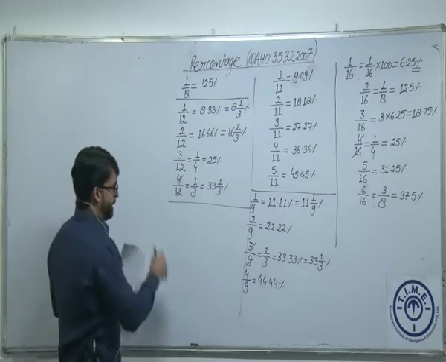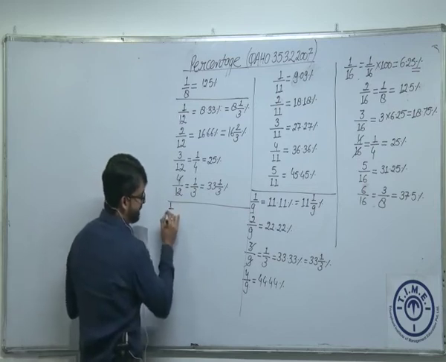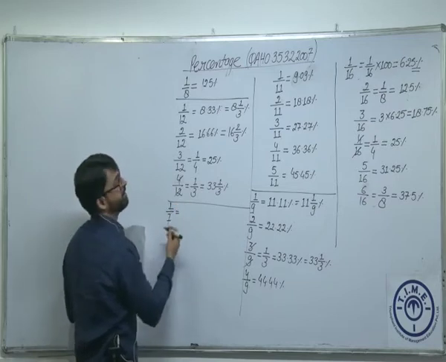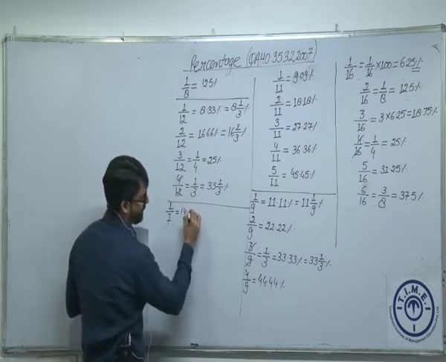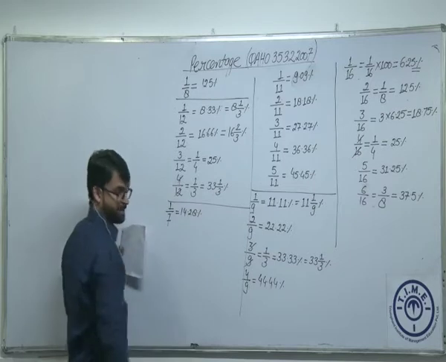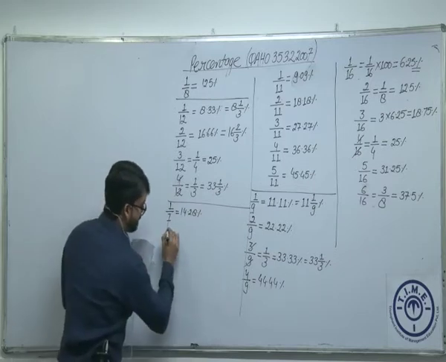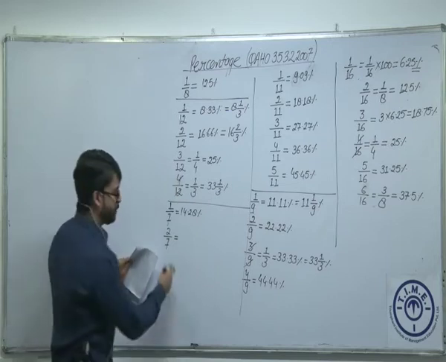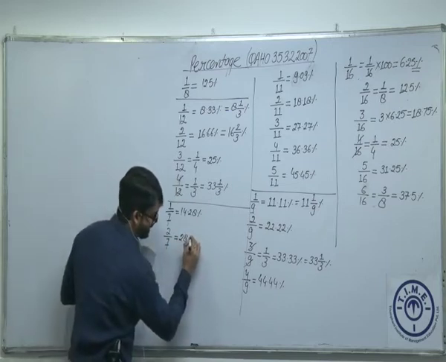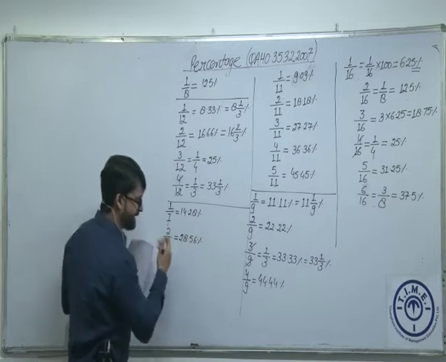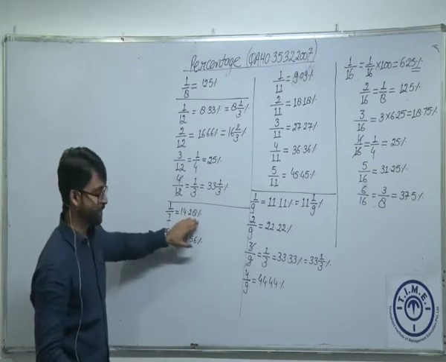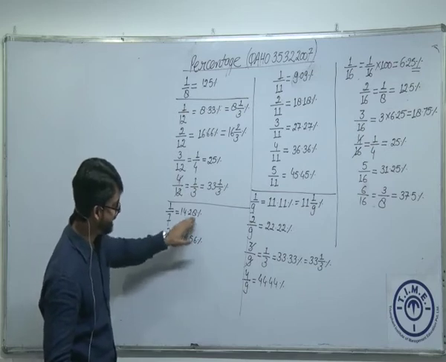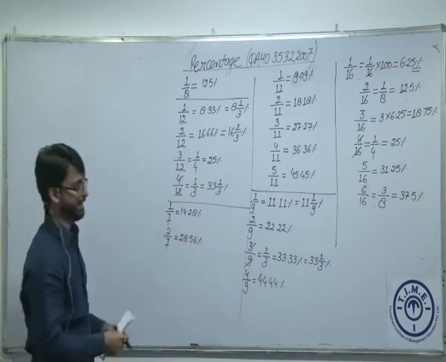Fine. Let's say one more fraction we can use, 1 by 7. What is 1 by 7? 100 by 7 is 14.28%. Okay. 2 by 7. What is 2 by 7? 2 by 7 is 28.56%. How do we get this? This 1 by 7, 14.28%. Double of this, exactly double of this. Double of 14 is 28, double of 28 is 56. You can easily get this.